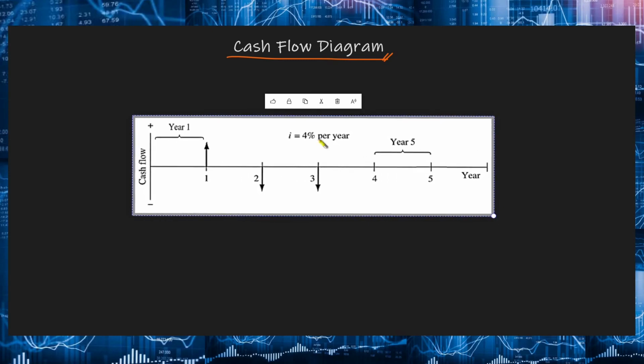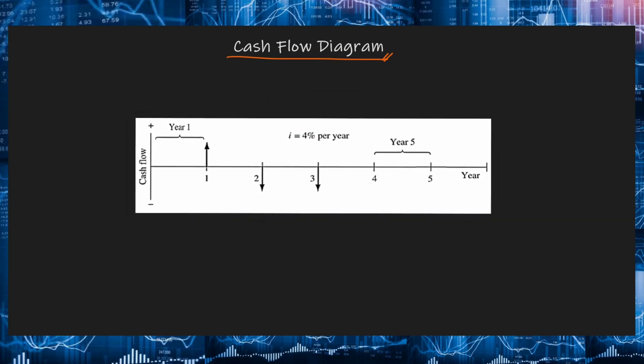We can see here in our cash flow diagram, yung x-axis natin indicates the time. So in this case, naka-express siya in terms of years. So itong spaces in between the numbers in our x-axis, ito actually yung year natin or yung interest period. For example, ito yung year 1. At t equal to 0, ito yung start ng first year natin or ng year 1. And then at t equal to 1, ito naman yung end niya. Okay, so end ng first year natin.